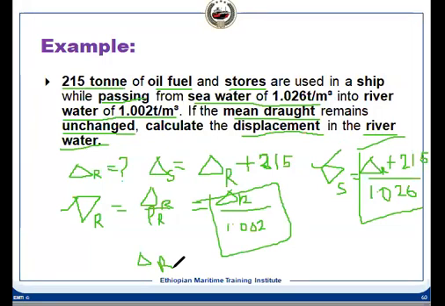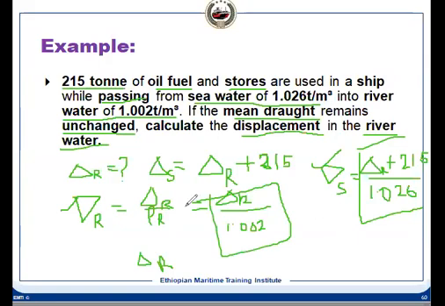If we equate the two, it is one equation with one unknown, delta R. This should be the approach for this numerical, because the moment the draft remains unchanged, our volume of displacement in seawater and river water becomes the same. Only then there will not be a change in draft.